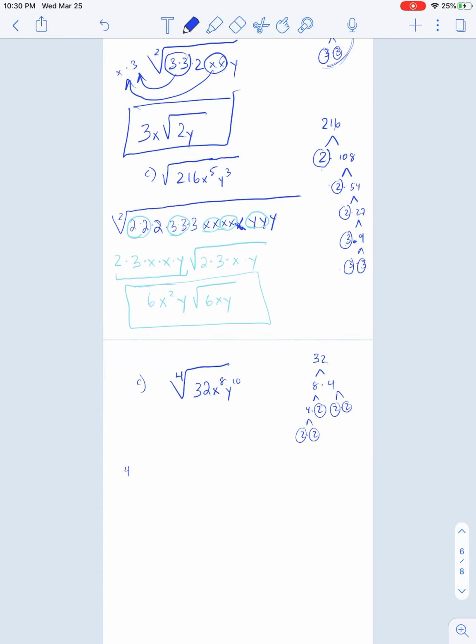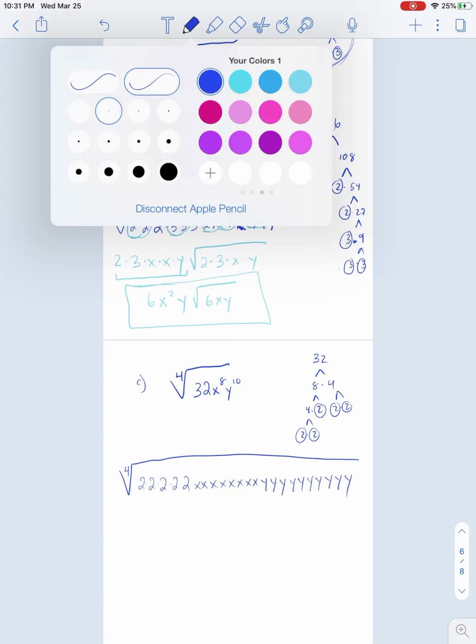We're going to have a lot of letters in there. How many 2's? 1, 2, 3, 4, 5 of them. Looks like 8 x's and 10 y's.